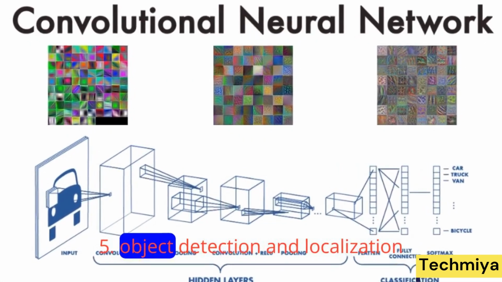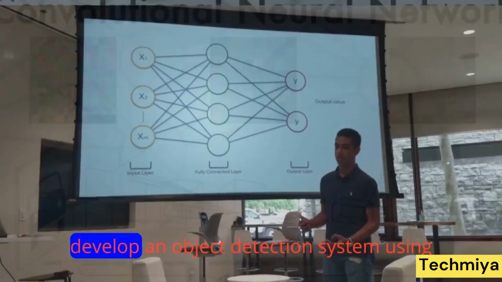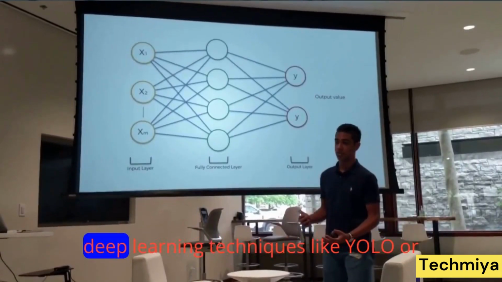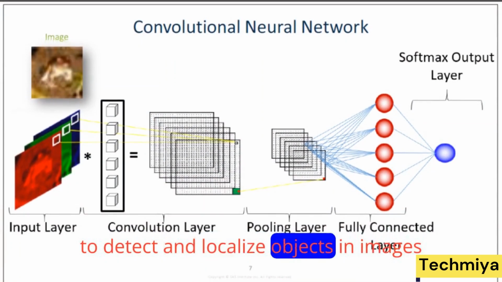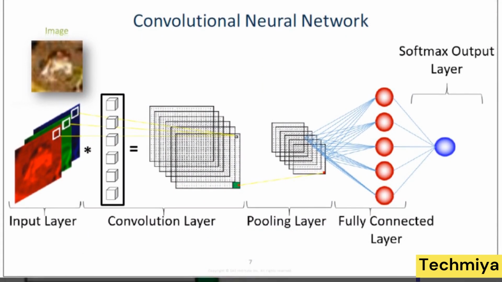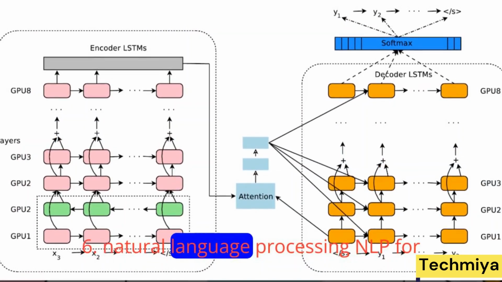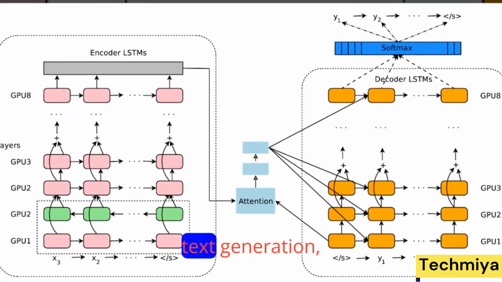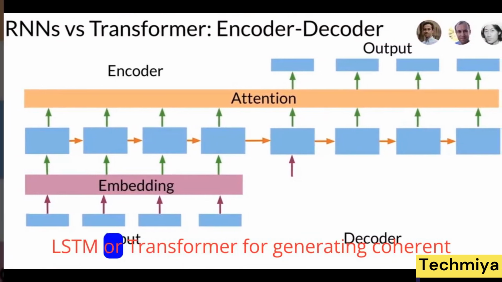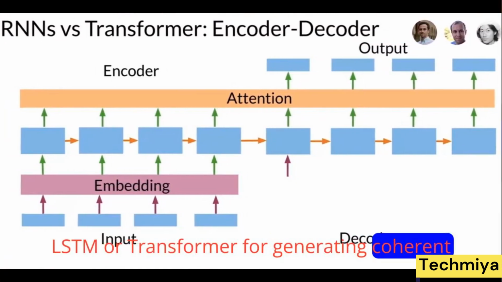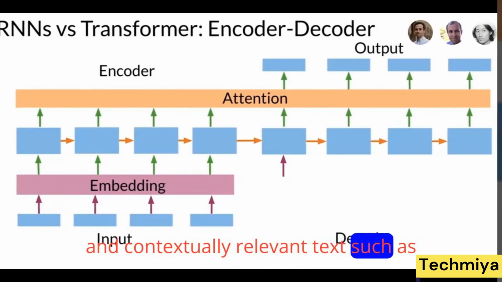5. Object detection and localization. Develop an object detection system using deep learning techniques like YOLO or SSD to detect and localize objects in images or videos. 6. Natural language processing, NLP, for text generation. Implement a deep learning model, such as LSTM or Transformer, for generating coherent and contextually relevant text, such as story generation or poetry.